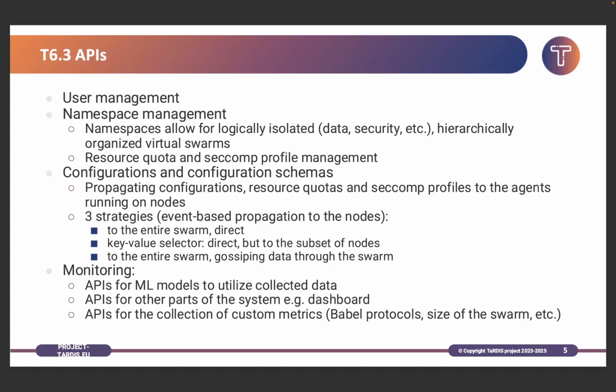For example, we want to apply some configuration elements to nodes that are only running the Linux operating system or have more than 2 gigabytes of RAM or something like that. And the last strategy is we want to send configuration to the elements, but not in a direct way, but in an indirect way. For this, we're going to use a gossip to propagate configurations in a peer-to-peer manner.